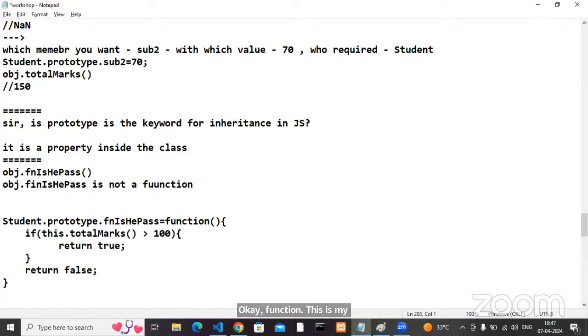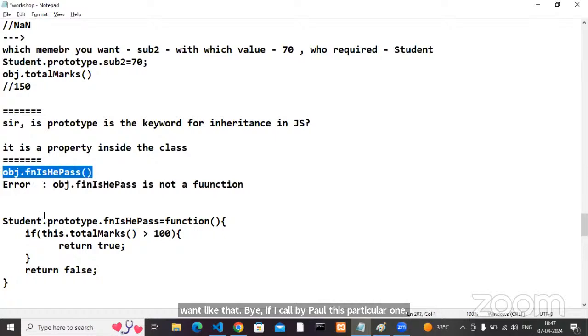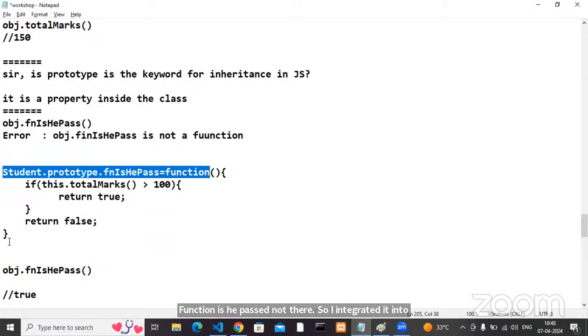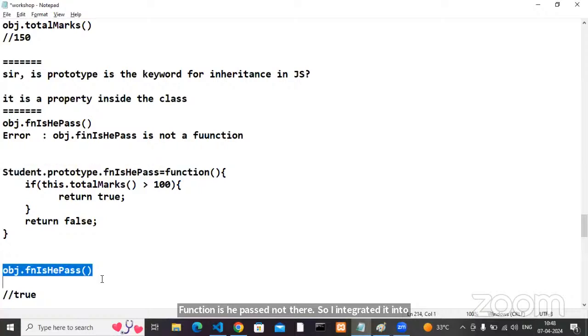But I don't want that. If I call this particular one, again I need the output, either true or false. When can I get it? The function isHePass is not there. So if I inherit it into my student, once it is inherited, I can consume it or not. Yes or no?